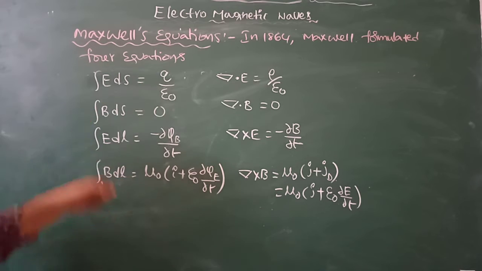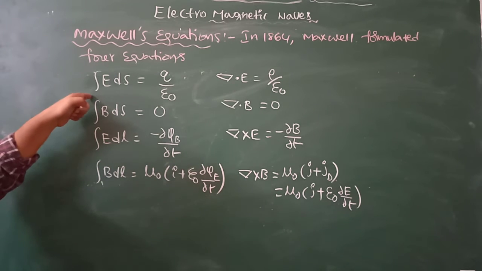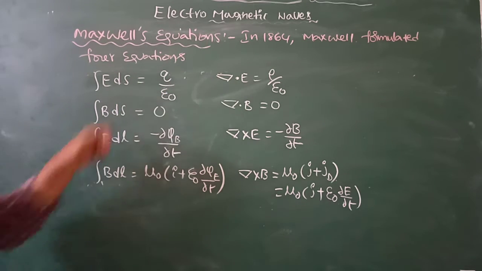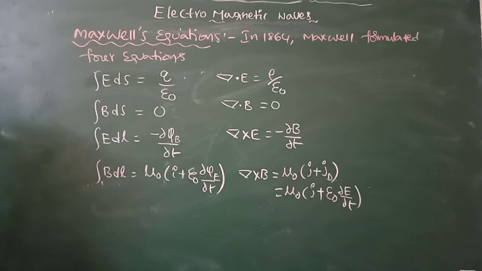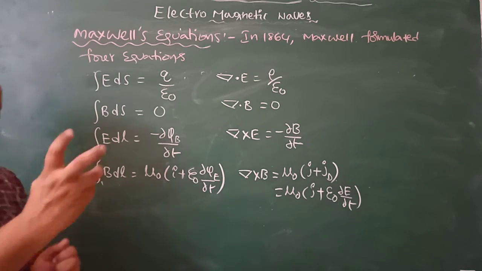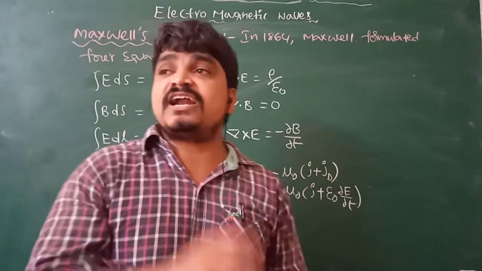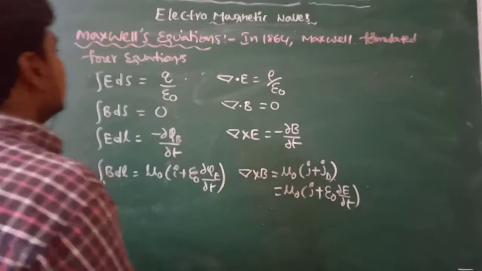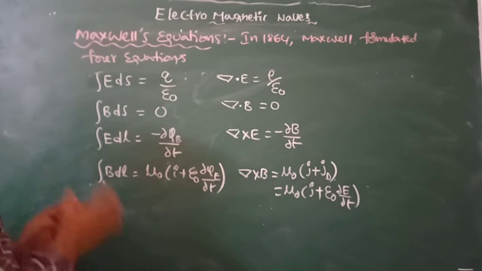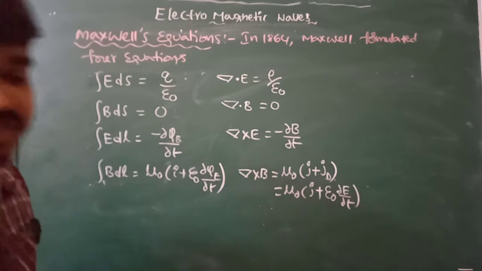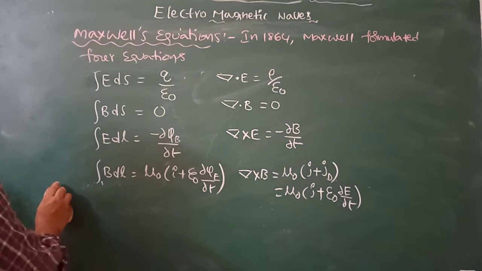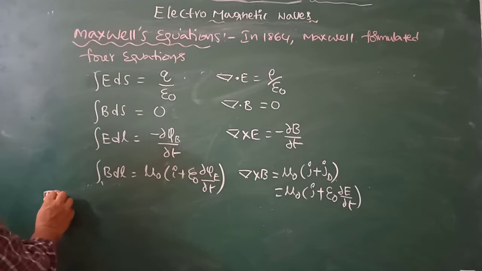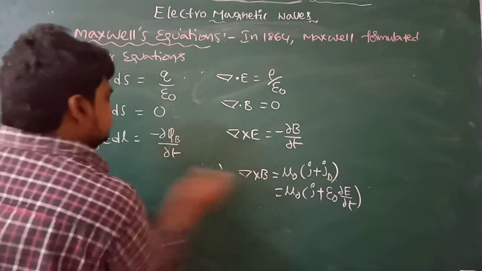So this set of four equations, in integral or differential form, are known as Maxwell equations. With the help of Maxwell equations, we generate the wave equation for electromagnetic waves by using these four equations. So how can we generate the wave equation for electromagnetic waves? See here.